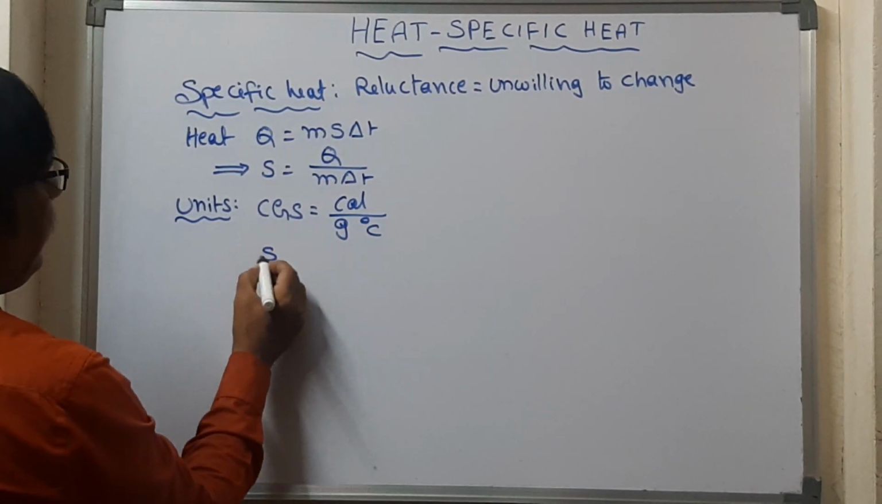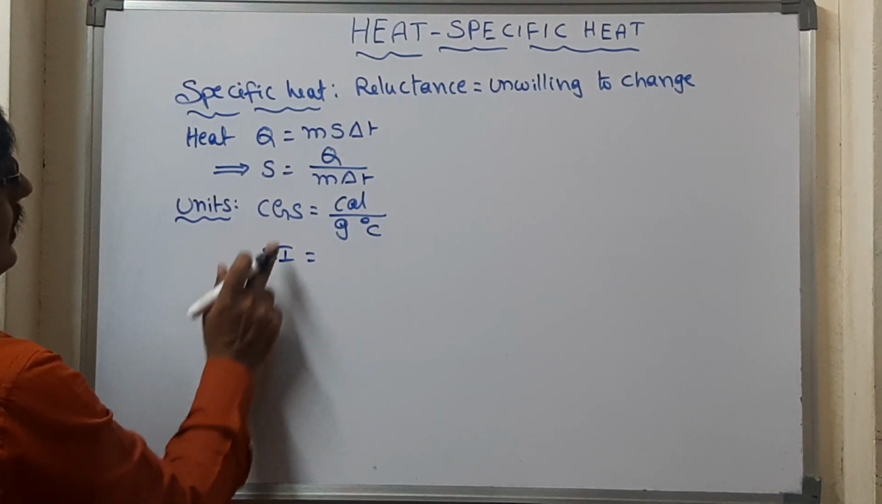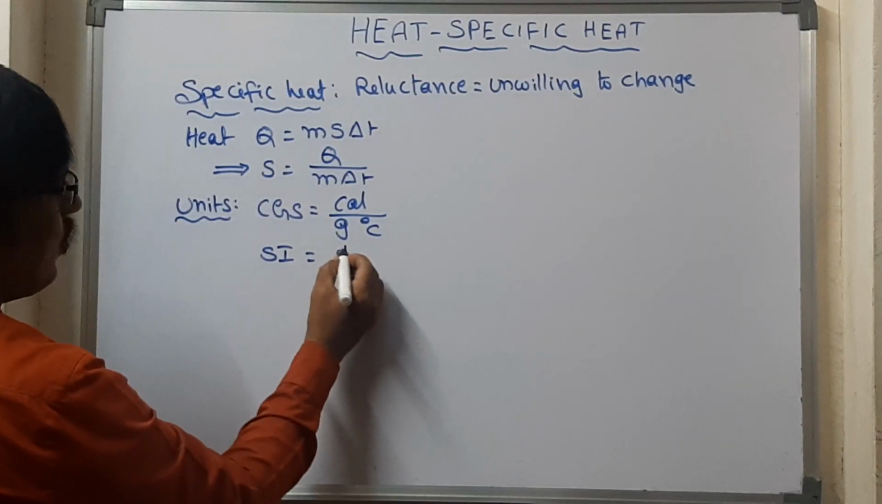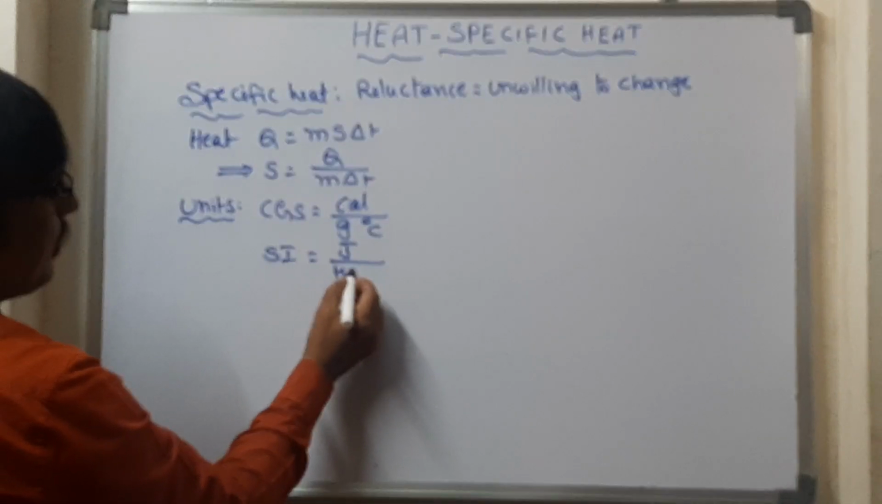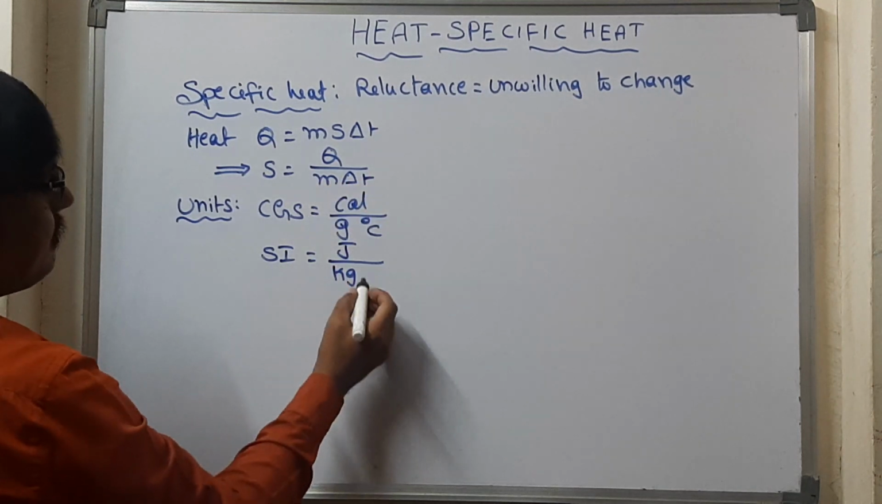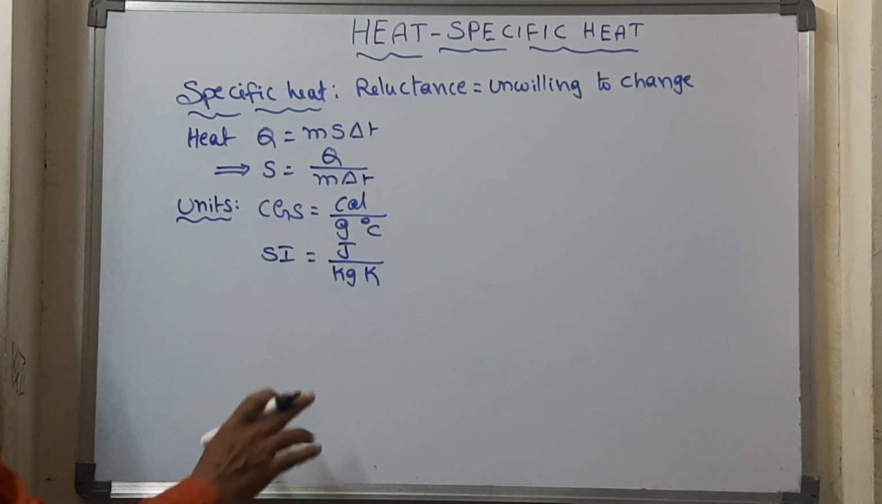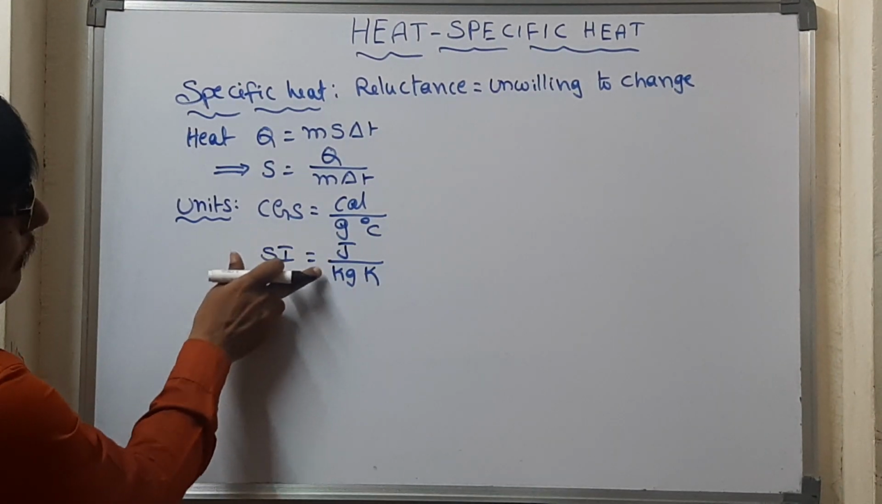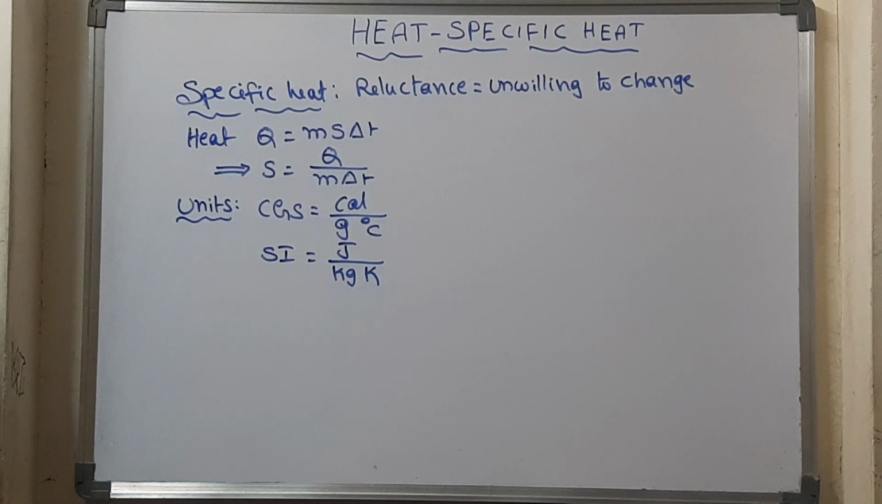And if it is in the SI system, what is that? In the SI system, heat is measured in joules, mass is measured in kilograms, and change in temperature is measured in Kelvin. So this way you can take it. How can we read this one? Joule per kg Kelvin. Is there any relation between these two?